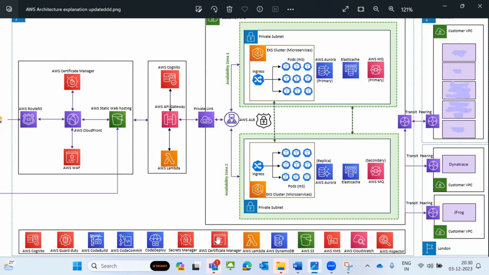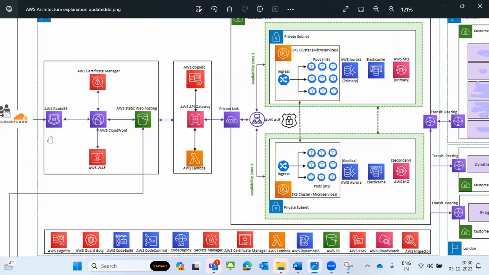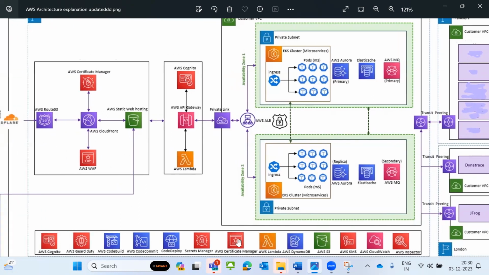This is the AWS Certificate Manager. This is like an SSL and TLS certificate on port 443. It will be installed at the DNS level itself. That is called the AWS Certificate Manager.